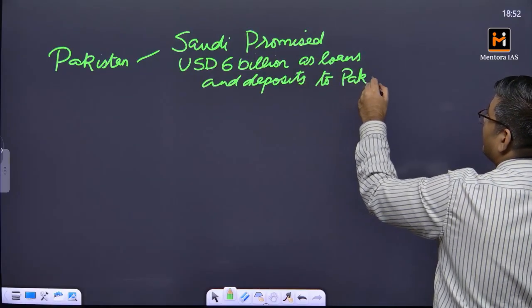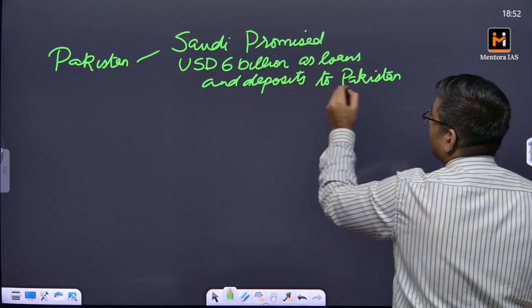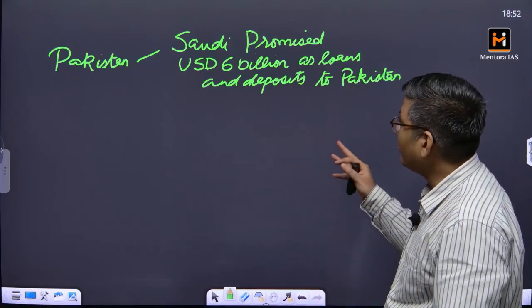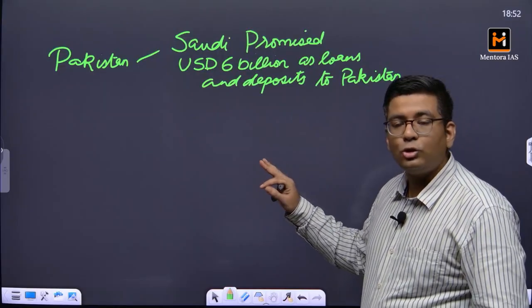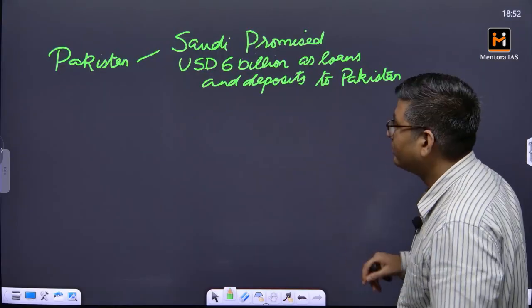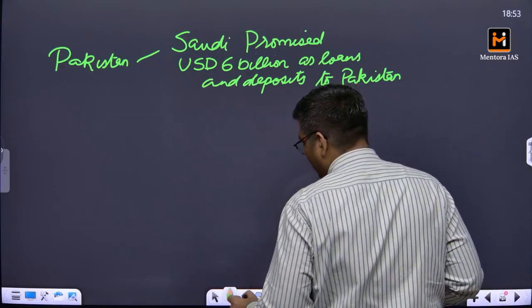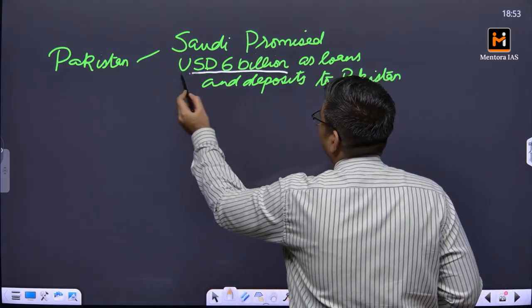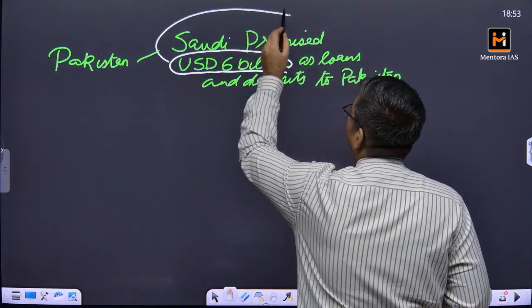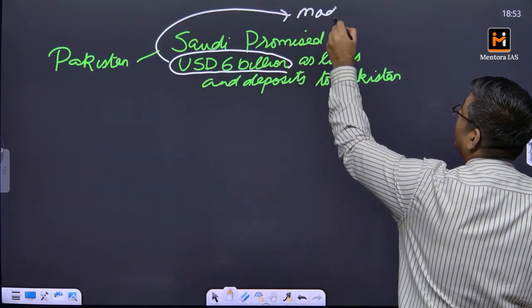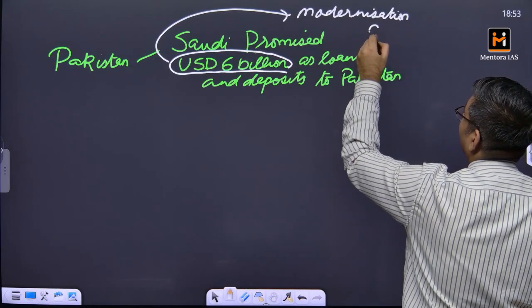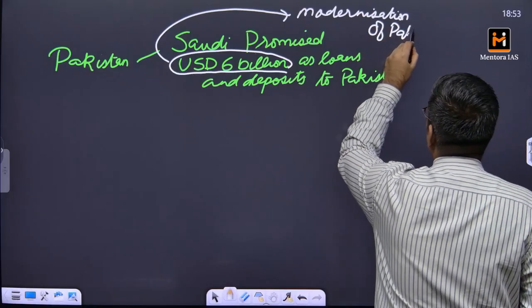That is something which is a much needed respite for Pakistan, that you are getting some amount of money. Now this particular money Pakistan intends to use to modernize its military. Okay, so the entire intention to use this money is for modernization of the Pakistani military. Okay, that's the first thing.